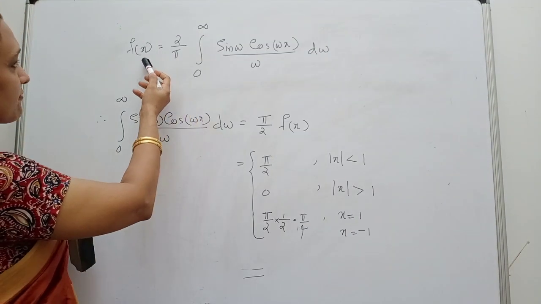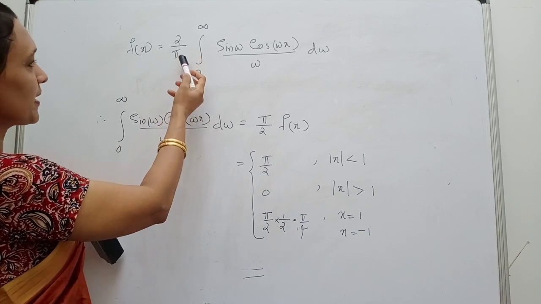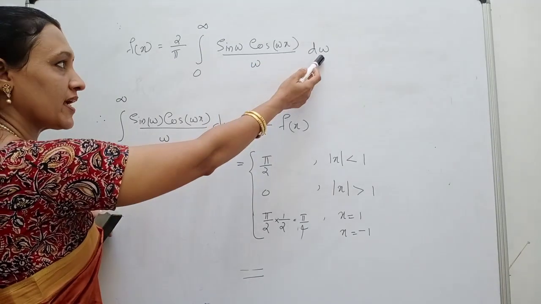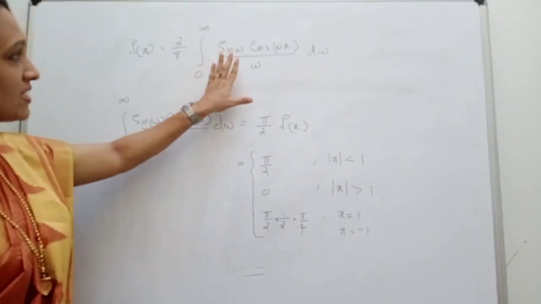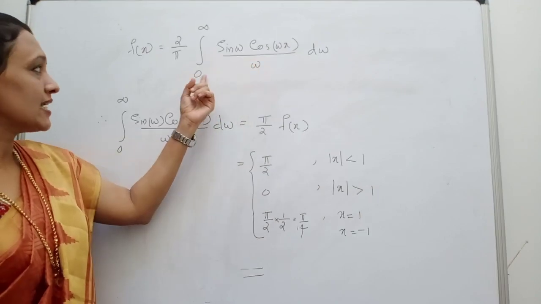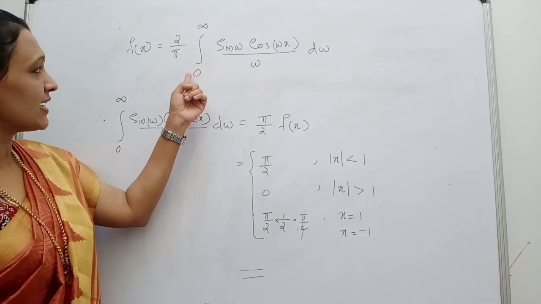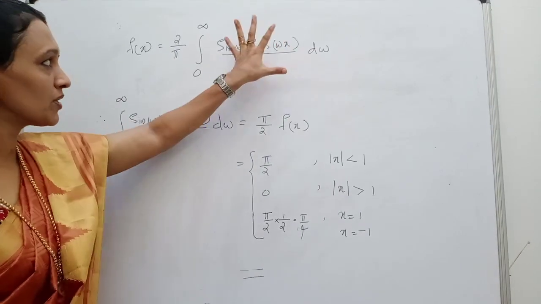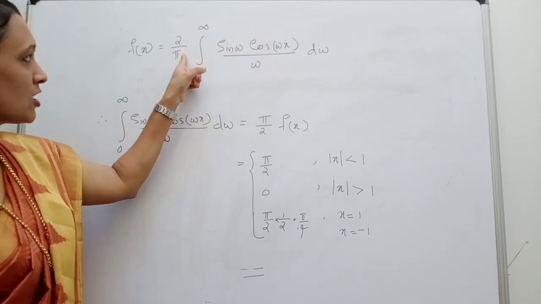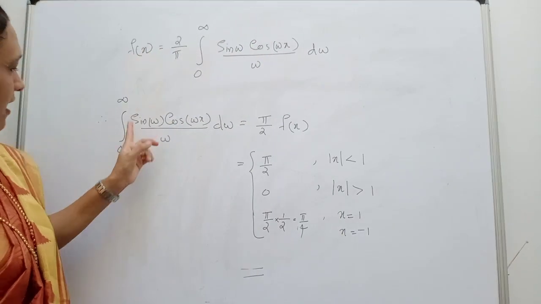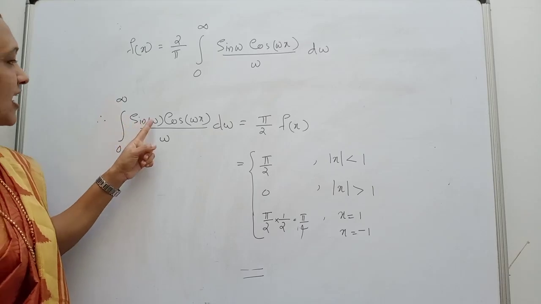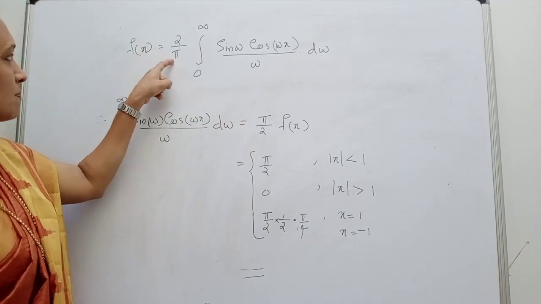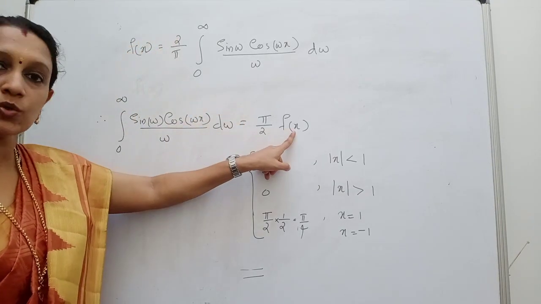We have the result f of x is equal to the final answer, 2 by pi integral 0 to infinity sin omega into cos omega x by omega d omega. And from this you can derive one more thing. From this expression, keep the integral on this side and shift the rest to the other side. So the integral from 0 to infinity of sin omega cos omega x by omega d omega is equal to pi by 2 into f of x.